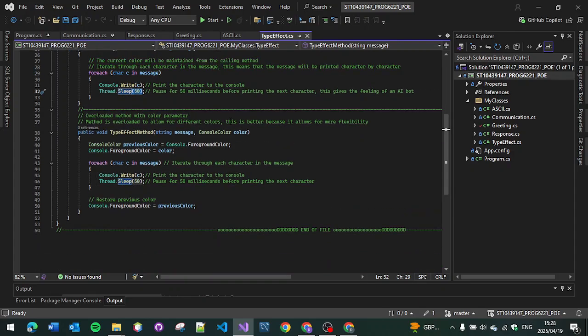Next, I overloaded the method to allow for different colors to make it look better. The reason why I overloaded it is it allows for more flexibility.